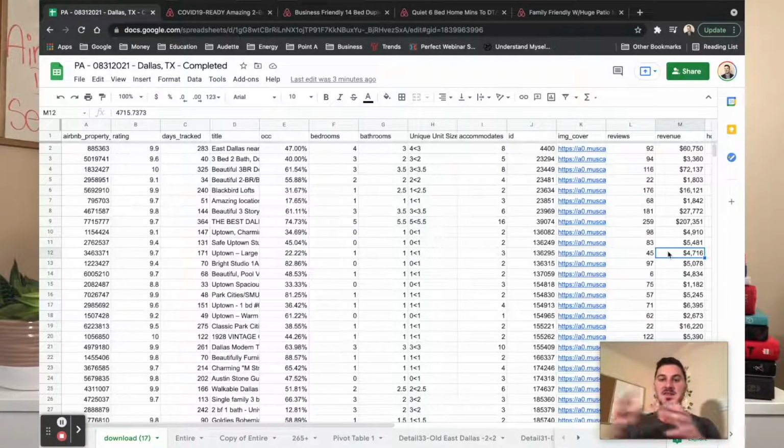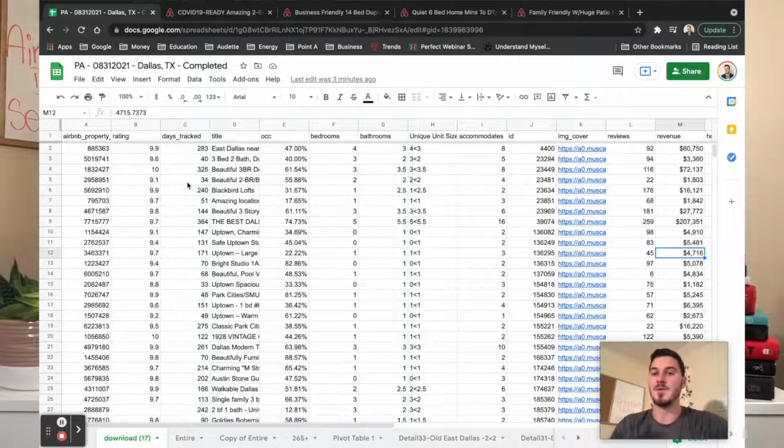So peak season and slow season, depending on the actual location. That is why you can't just take the number and duplicate it, because of seasonality. Therefore, we need homes that have been tracked for a total of 300 days or more. Sometimes I go down to about 275, 265, so I know I'm missing about 3 months. I can kind of reason with that, but I do like to stay above 300 days, because then you're only missing about two months.